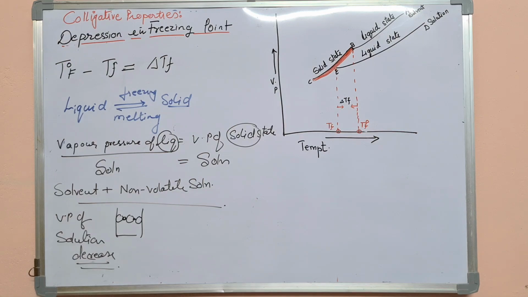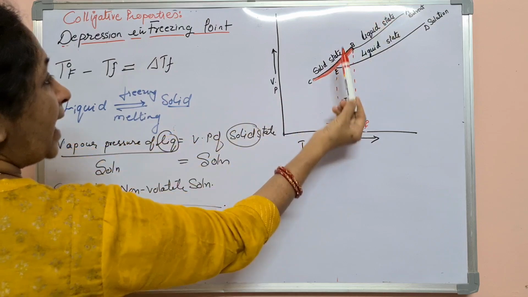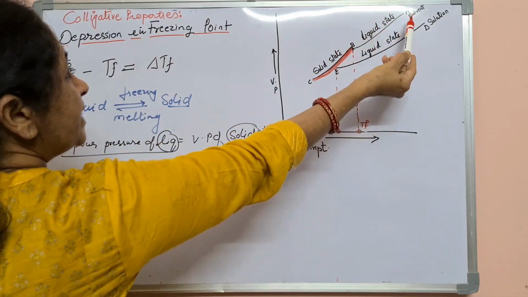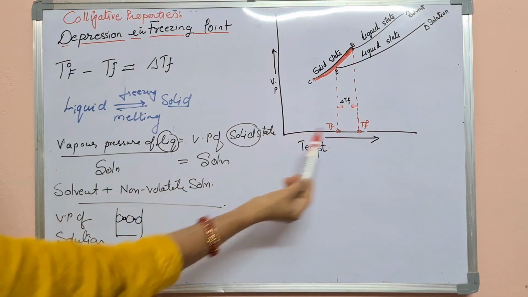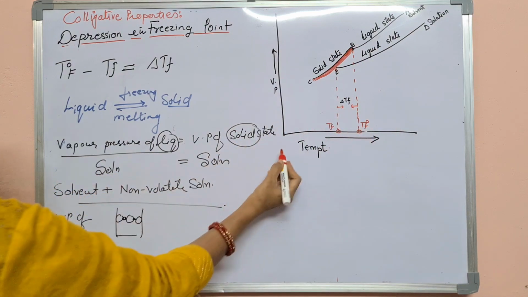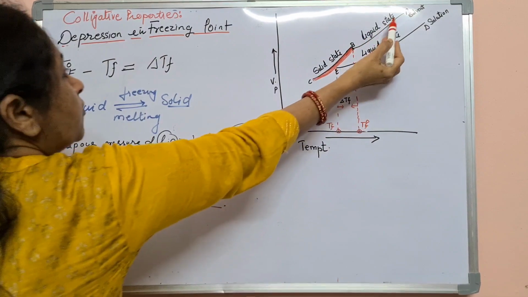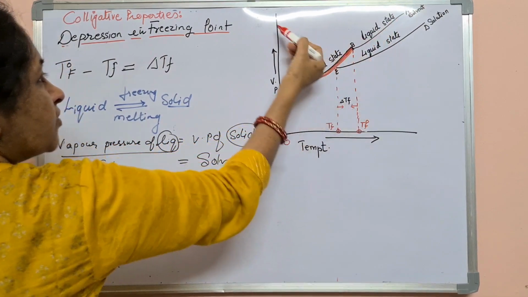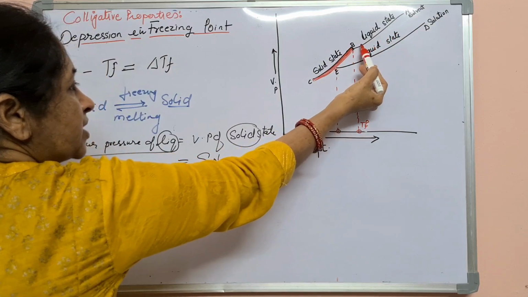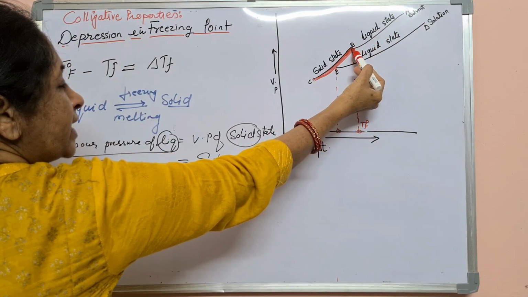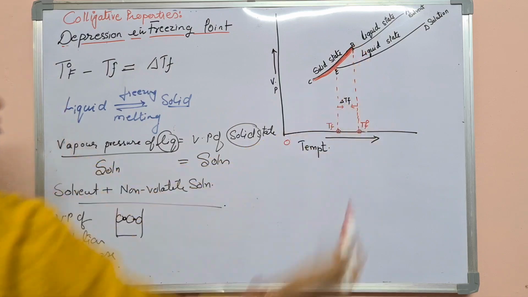See the first upper line, that is for the liquid state of the solvent, the A B line. As we decrease the temperature, moving this side, vapor pressure also decreases, and this line finally touches the solid state at this point.